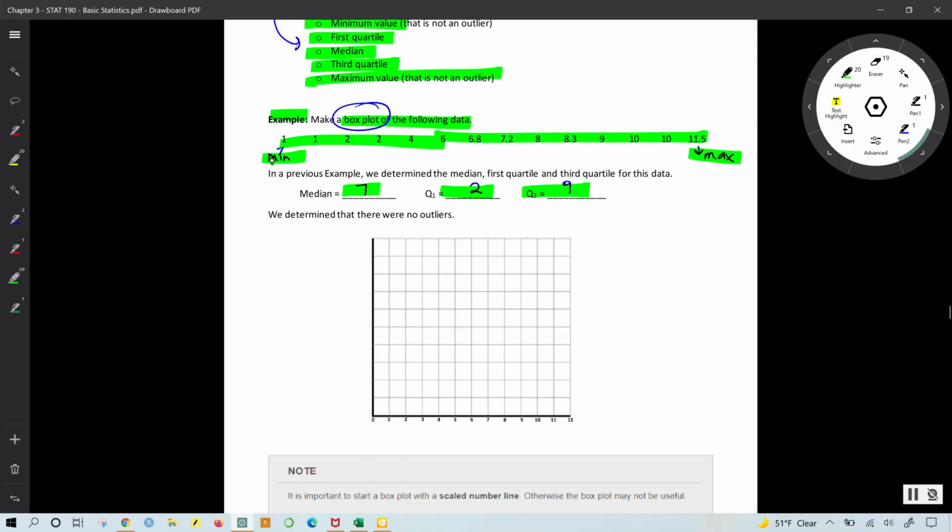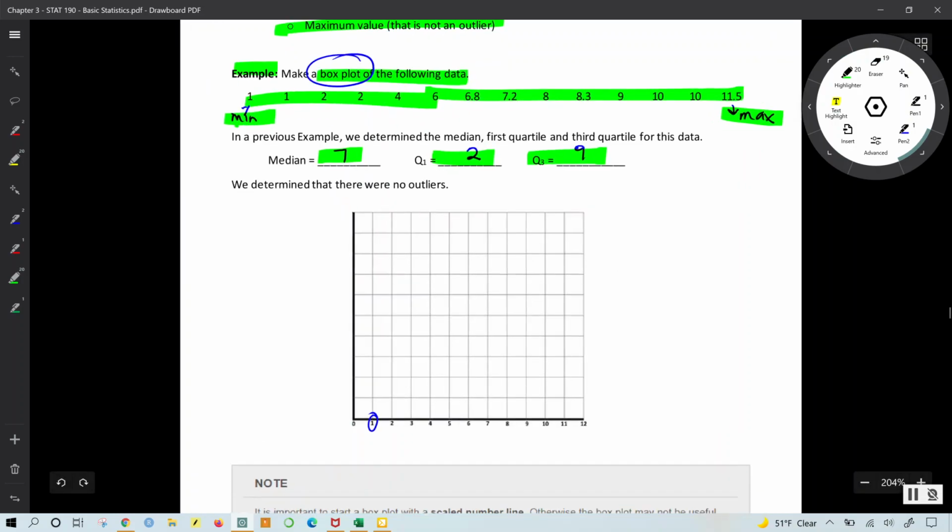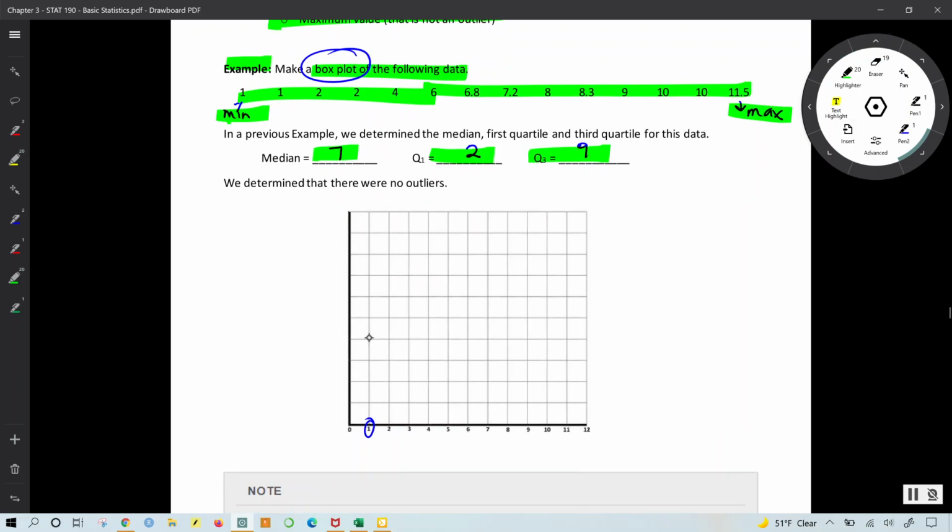All I need to do is locate where 1 is, so I can see 1 right here. So let's zoom in here. I'm going to put a mark there. And then 11.5 will be halfway between 11 and 12. And then I would like to locate my Q1, Q2, and Q3. So that will be 2. I'm going to draw a larger line here for 2.